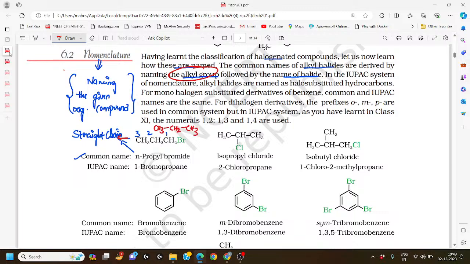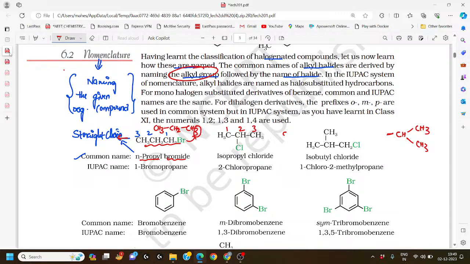This hydrocarbon we name as propane. But with the replacement of one hydrogen by bromine, it becomes CH2Br, so its name is n-propyl bromide. Here also it is the same: one, two, three. So we observe iso, if the given groups are arranged this way, CH bonded to CH3 and CH3.